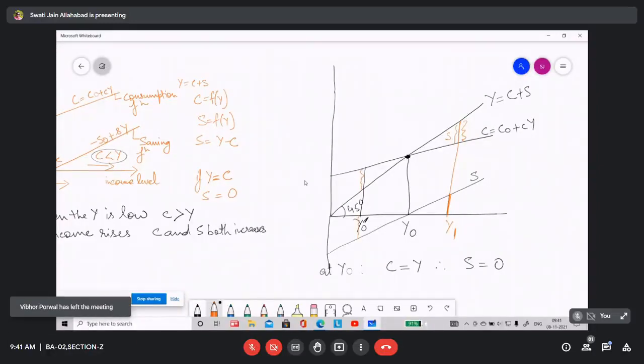So this can be termed as a break-even point where the economy is consuming the whole income, is not saving. But after a certain level of income, as the income level rises, savings rises. So savings rises means APC is declining. That means consumption is rising at a slower rate and saving is rising at a higher rate or increasing rate.